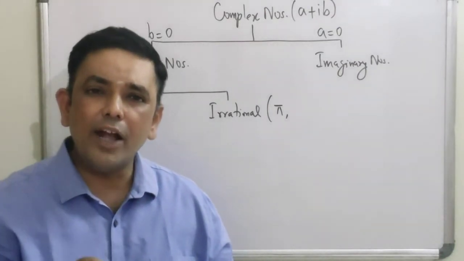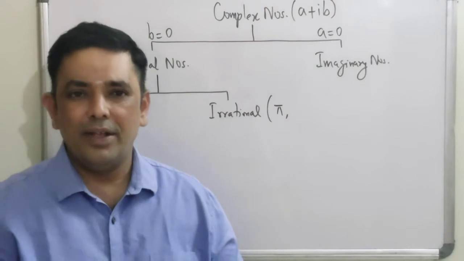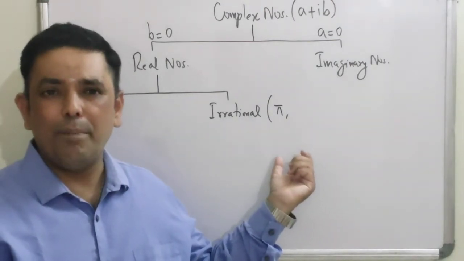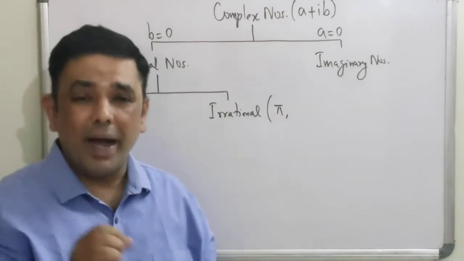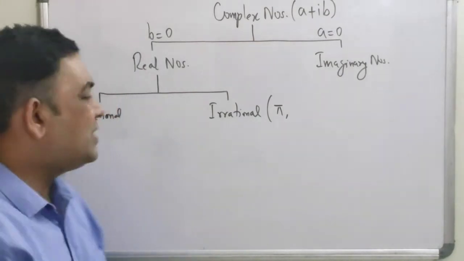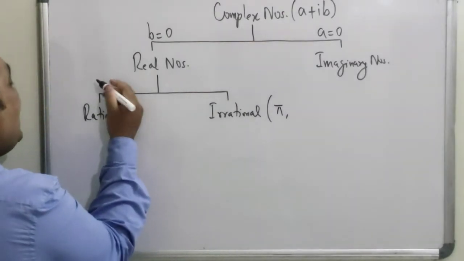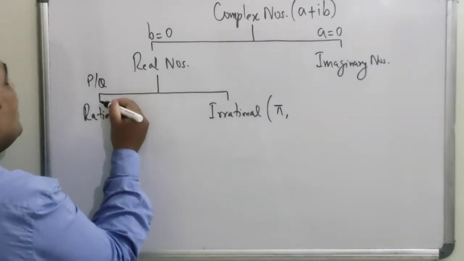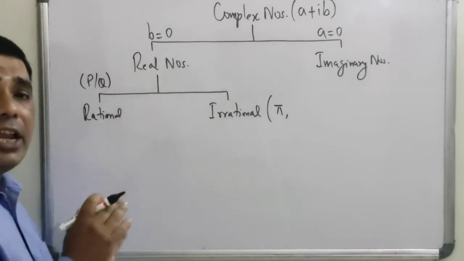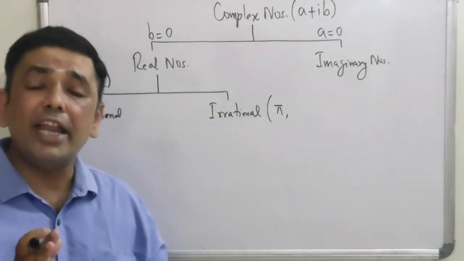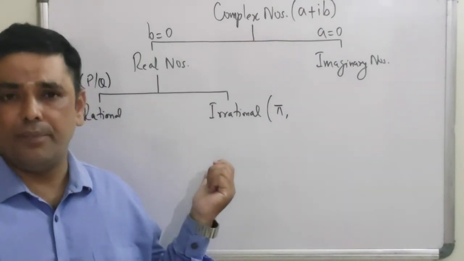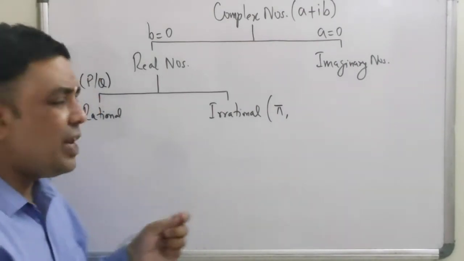So immediately a question comes to my mind: sir, pi is 22 by 7. Alright, pi is 22 by 7. By the way, before that, let me tell you what exactly is a rational number. Any number which can be written in the form of p by q, where p and q are both integers and q is not equal to 0, is a rational number. Okay, so I will repeat this definition.